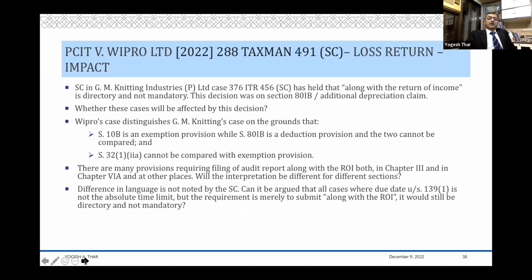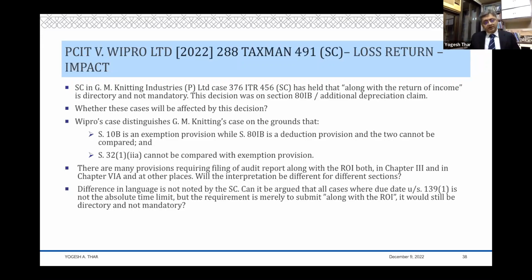Now, in that particular argument, the senior counsel arguing the matter pointed out the earlier decision of the Supreme Court in GM Knitting. GM Knitting was a case which in fact dealt with two situations, two sections which provided for filing your audit report or filing a certificate along with the return of income. And that was section 80IB and 32(1)(iia), which required that you have to file something along with the return of income. And I have filed it not along with the return of income, but in the course of assessment